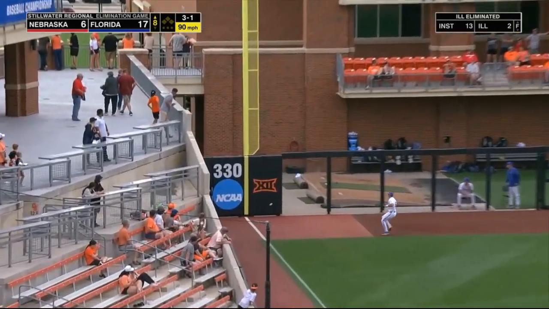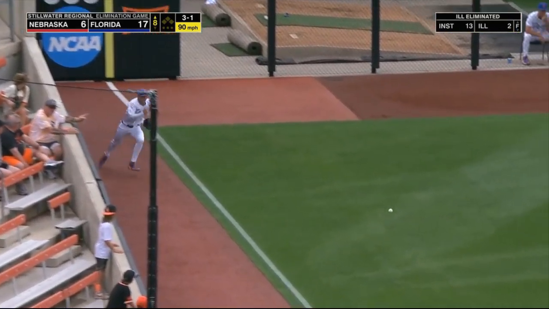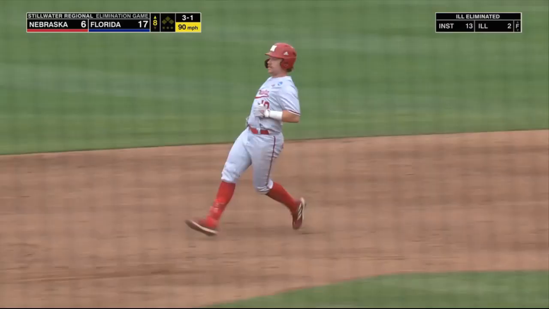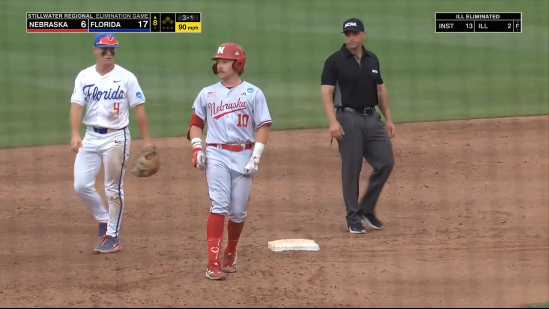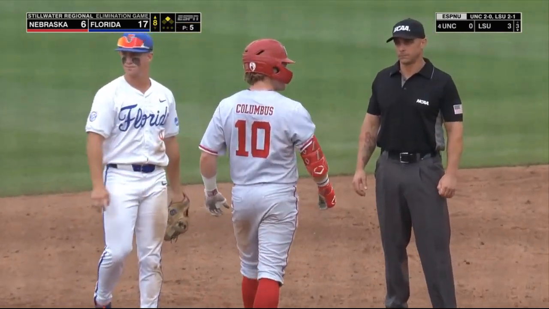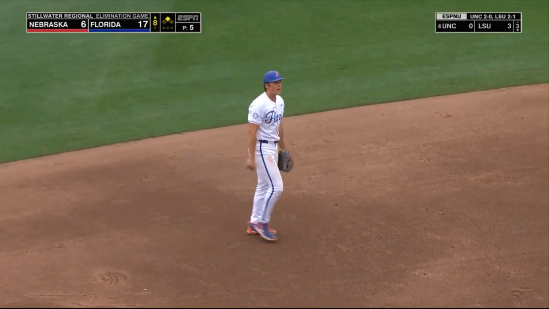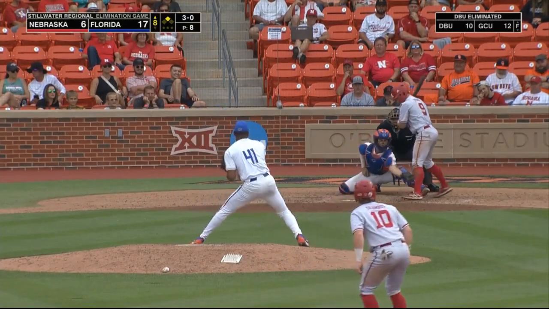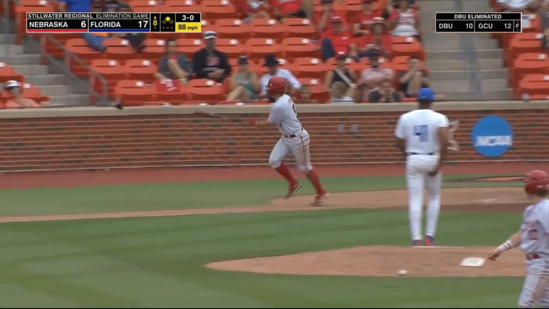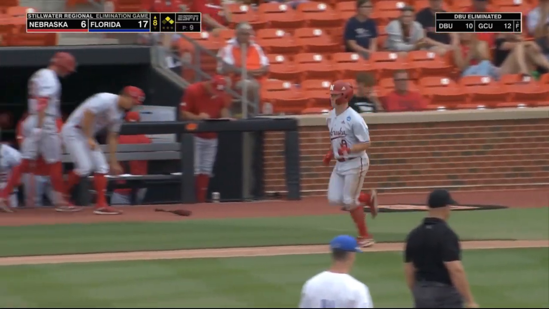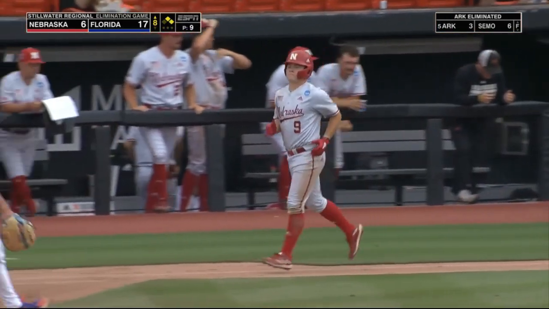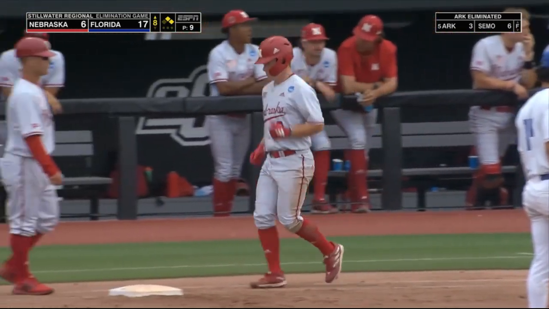Shelnutt runs out of space. That one's off of the top of the wall. That is a fair ball and a double for Columbus. '18 against Mississippi State in 1999. And 17 today.